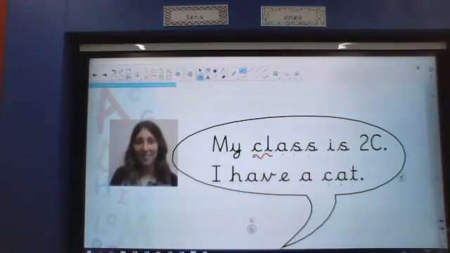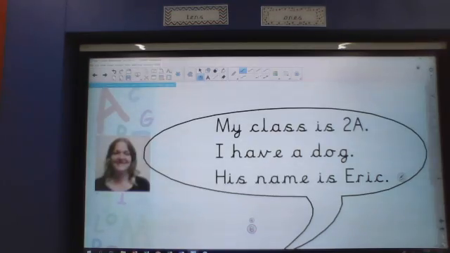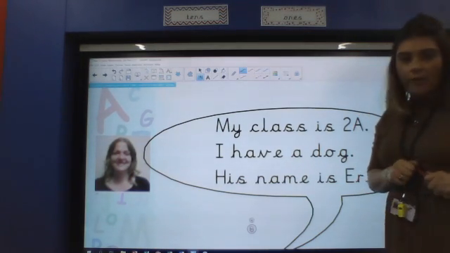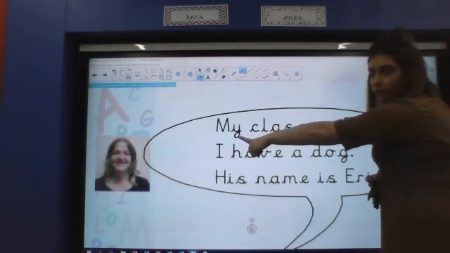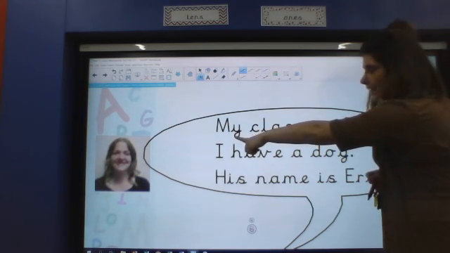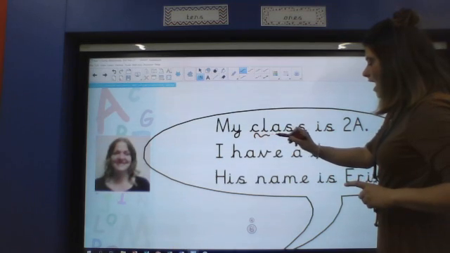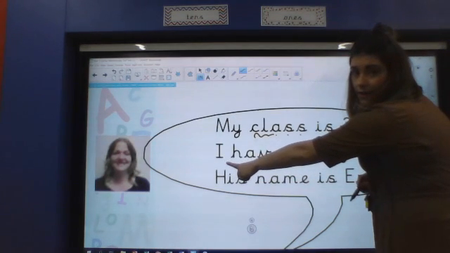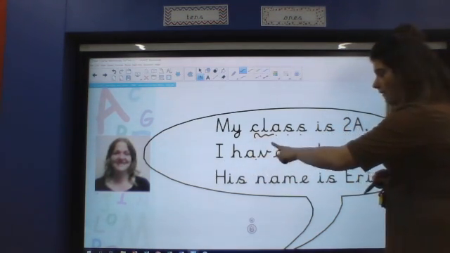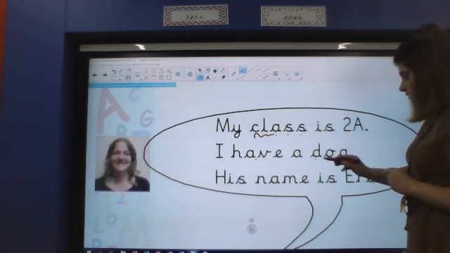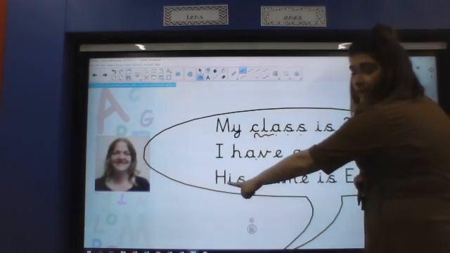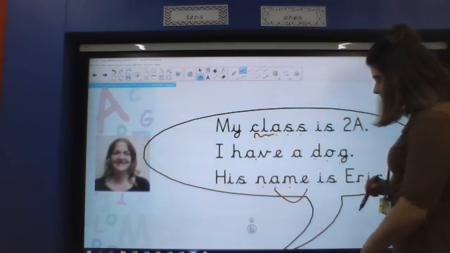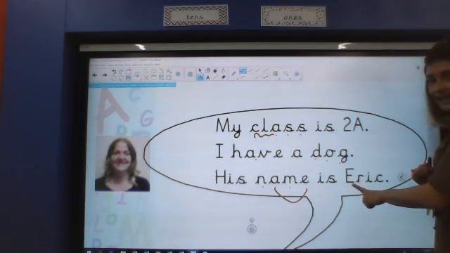Okay, the next teacher then, let's have a little look, is Mrs. O'Keefe. Let's read as we spot the tricky words together. Tell your grown-up, what does this word say here? We've got my class is 2A. Together, I have a dog. His name is, and I've got a capital letter here because it's a name,